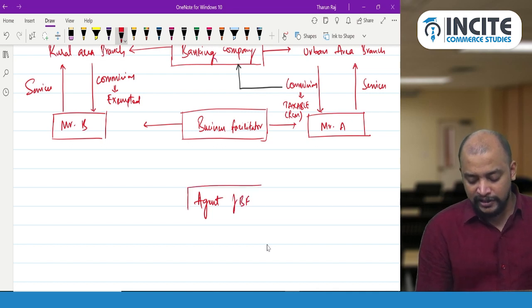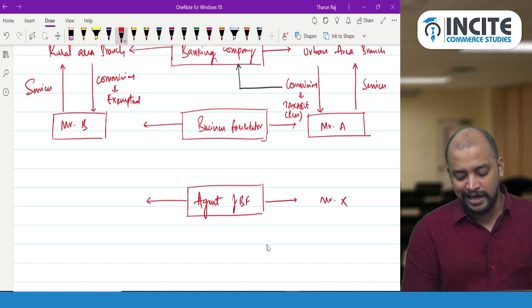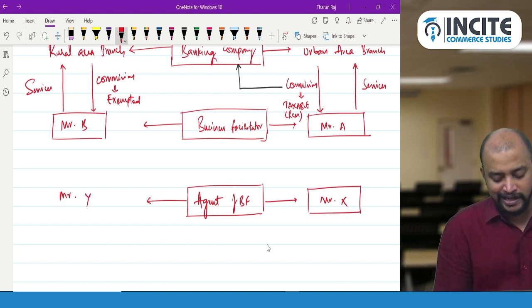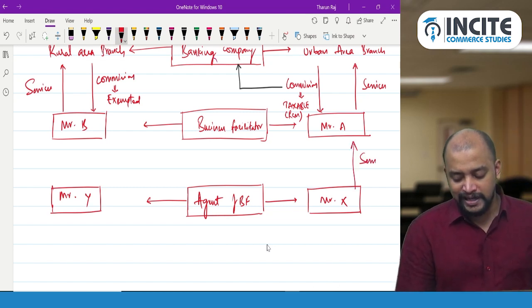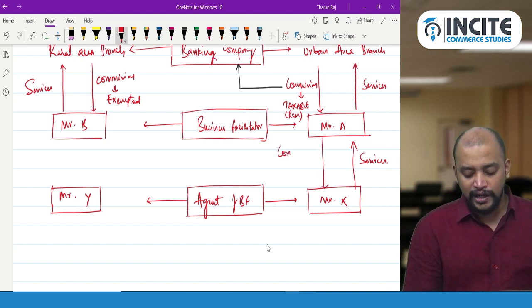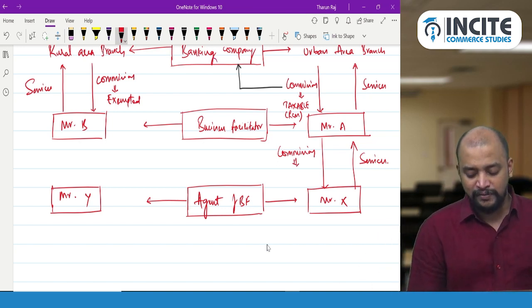So this agent of business facilitator, say Mr. X and Mr. Y. So Mr. X is appointed as an agent of Mr. A, and Mr. Y is appointed as an agent of Mr. B. Now whenever X provides services to A, for which A will be giving some commission. So whatever commission that A gets, he will be sharing some commission with Mr. X. So whether that commission will be taxable?